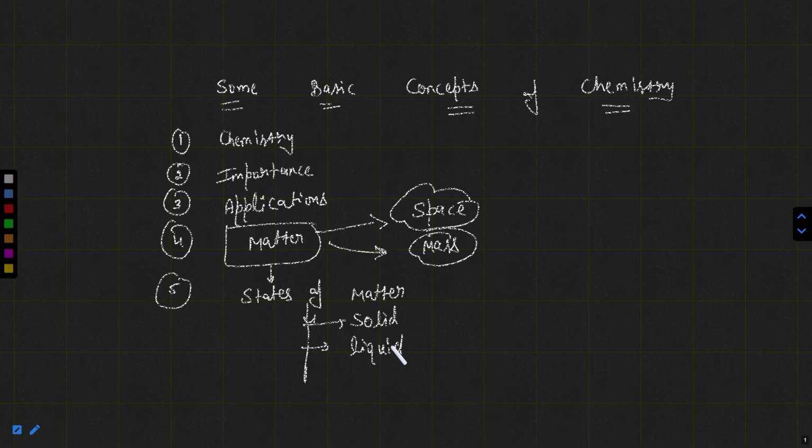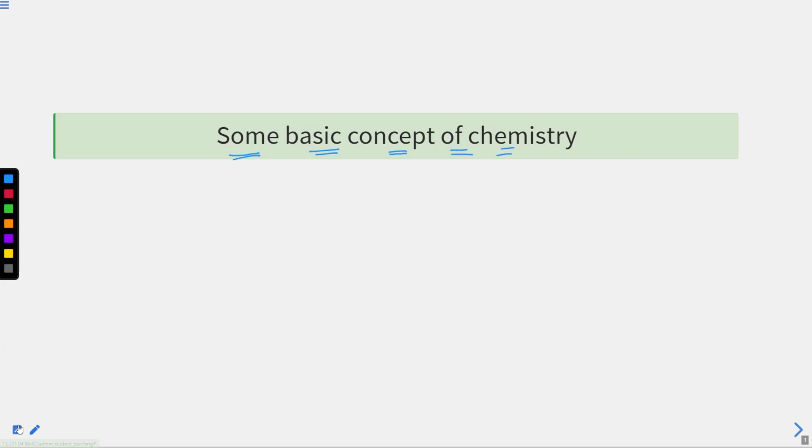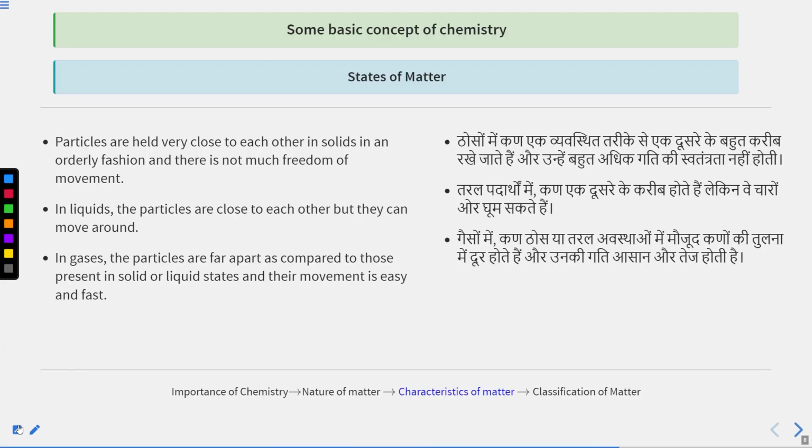I told you what is in solid, what is in liquid, and what is in gas. Now I will discuss the properties of solids, liquids, and gases. I hope the concepts are very clear.